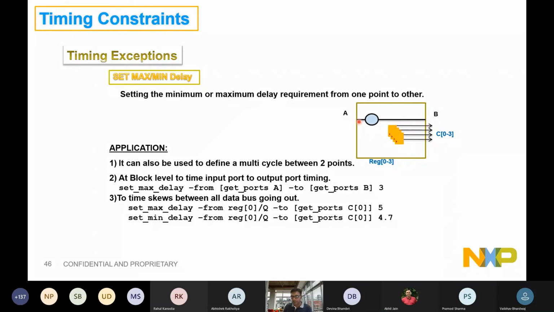See, by default, there is no linkage. There is no reference, right? What is the reference of this start and what is the reference of this point B? There is no reference defined. So we are using set max delays. Similarly, for the output, I don't know at what clock this will work. But while defining this, there will be a max delay that I'll be adding, and we'll be telling the tool to model this flop to this C to this delay. Okay.